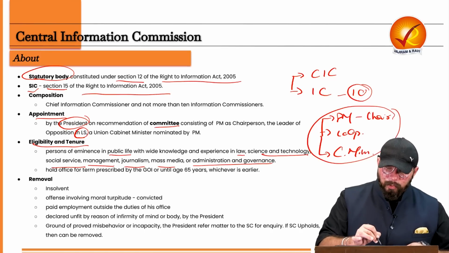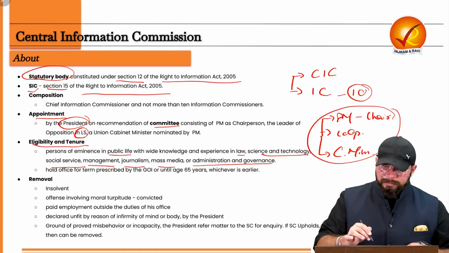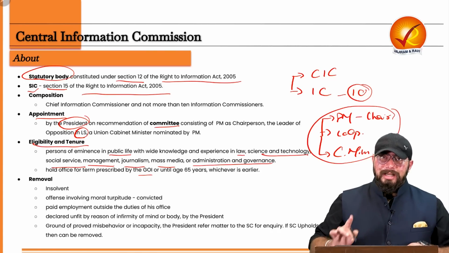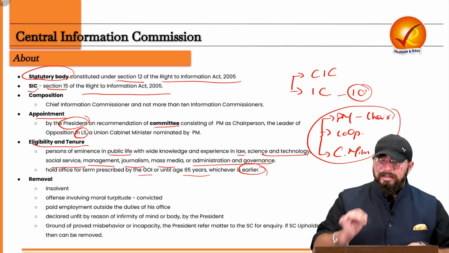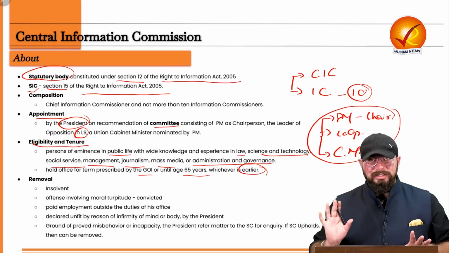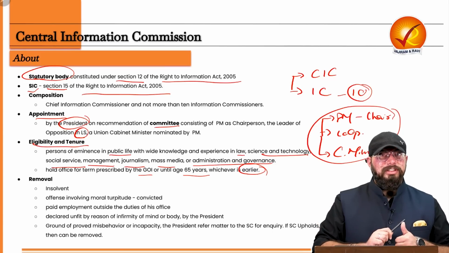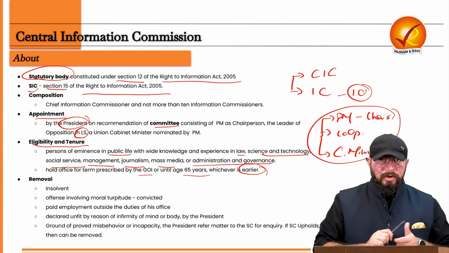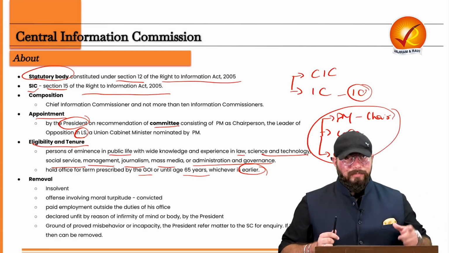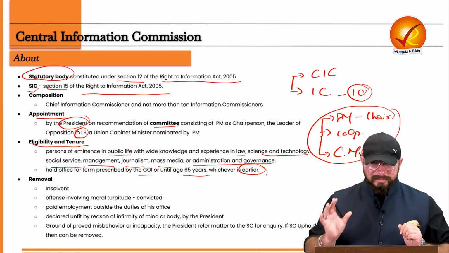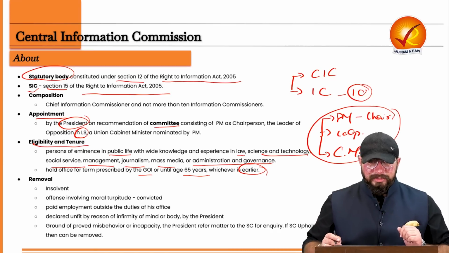And the person can hold office for a term prescribed by the Government of India or until the age of 65, whichever is earlier. This is very important. So whichever is earlier. That is, a term which can be prescribed by the central government, or till 65 years of age, whichever is earlier. That is your tenure in the Central Information Commission.